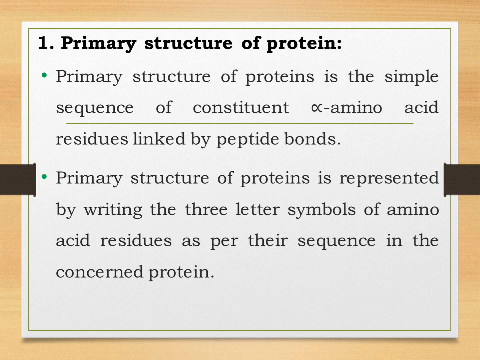First it was alanine, glycine, glycine, alanine, glycine, glycine. Then the second sequence was leucine, glycine, leucine, glycine. So students, there is a change in the sequence of amino acid residues, so that results in a different protein. Means the first chain was different than the second chain. Students, primary structure of protein is represented by three-letter symbols of amino acid residues, as per their sequence in the concerned protein. So we shall see the structure of primary protein.